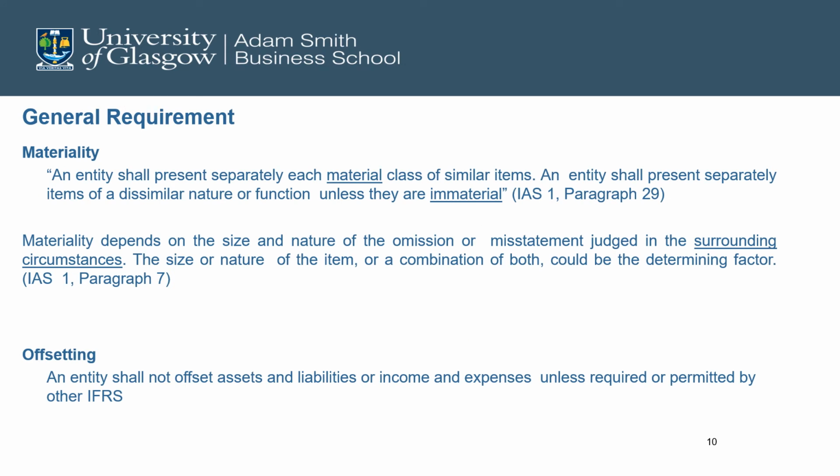Materiality. An entity shall present separately each material class of similar items. An entity shall present separate items of dissimilar nature or function unless they are immaterial. As we have said earlier in the previous lesson, materiality depends on the size and nature of omission or misstatement judged in the surrounding circumstances. Offsetting, it means that an entity shall not offset assets and liabilities or income and expenses unless required or permitted by other IFRS.